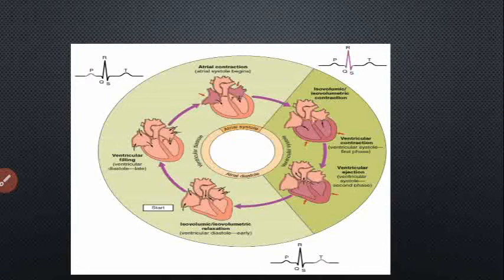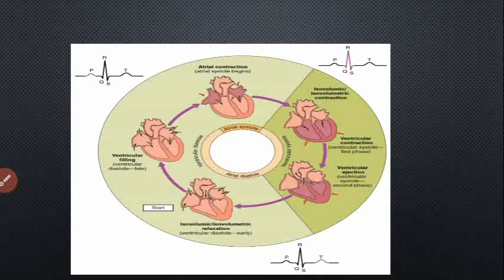Then the second phase is ventricular diastole. Repolarization of the ventricle is represented by the T wave on an ECG. In the early phase, the semilunar valve is closed to prevent backflow and the AV valve remains closed too. There is no change in the volume of blood in the ventricle, so this phase is called the isovolumic ventricular relaxation phase.